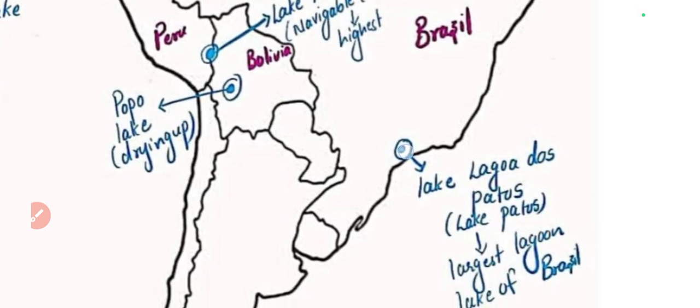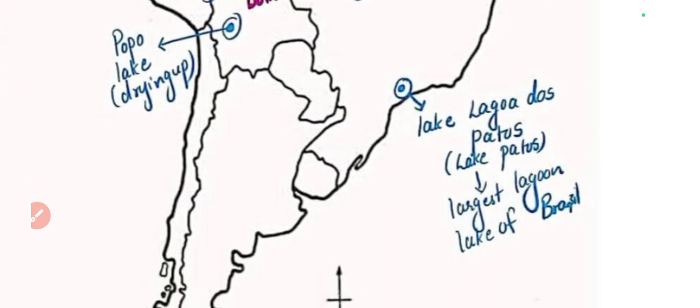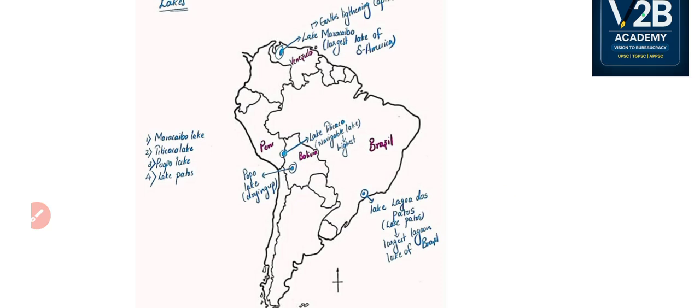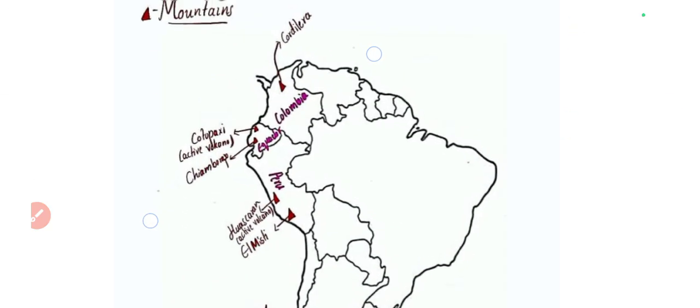Okay, next lake is Lagoa dos Patos, or Lake Patos, which is the largest lagoon lake of Brazil. So these are important lakes that are there as part of South America. And then we have seen mountains in the class 4.